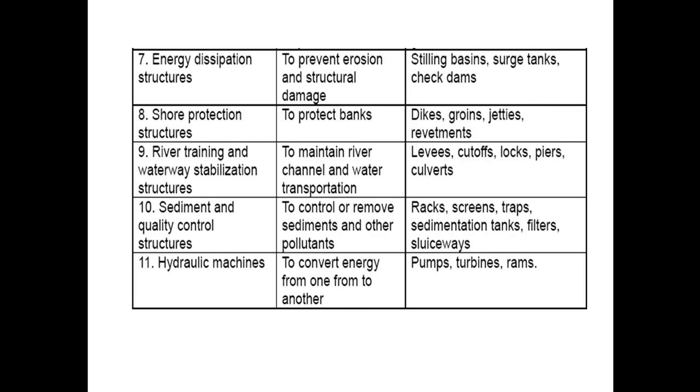The seventh one is energy dissipation structures, and these types of structures are used to prevent erosion and structural damage to our structures. The structures coming in this type are stilling basins, surge tanks, check dams. These are different structures which are used to prevent erosion and structural damage to our buildings, etc.